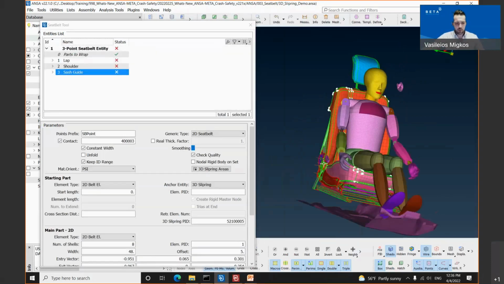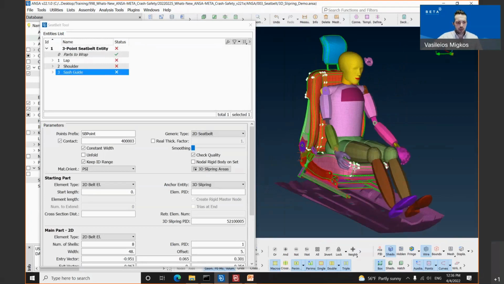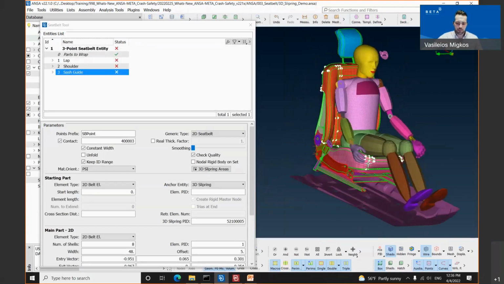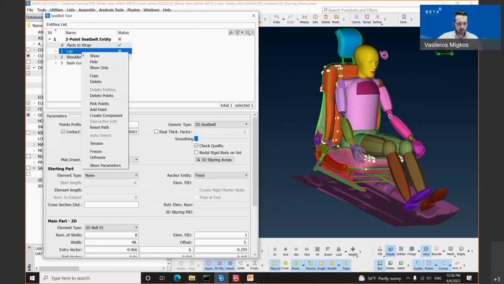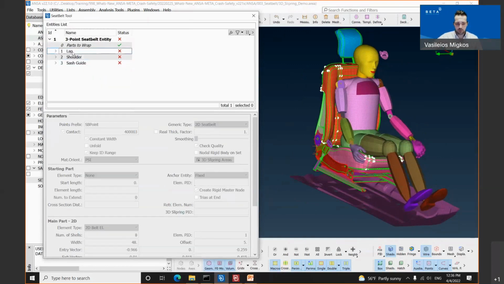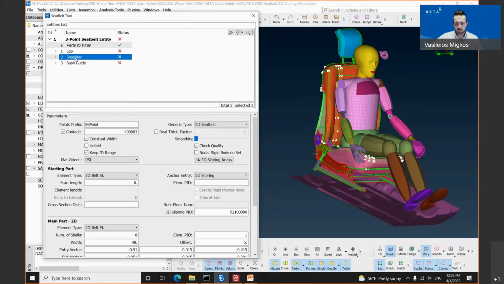The last thing which the user needs to do is select or pick some points where the seatbelt will pass through. This can be easily done by simply selecting the first component, right-click, pick points. You need to select 3 points for the first component, the second component, and in our case, we have selected 2 points for the third component.